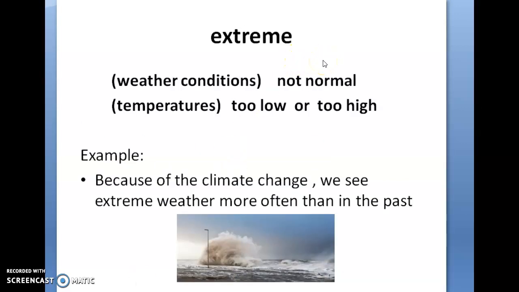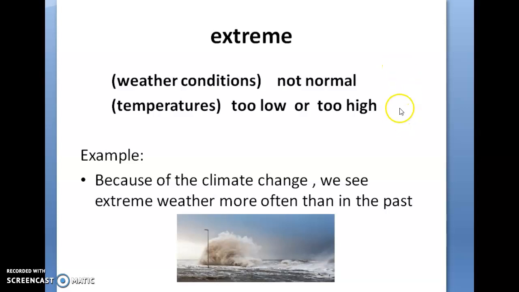Now, the word extreme. When we speak of extreme weather conditions, we mean that the weather conditions are not normal. For example, if temperatures here in Athens drop to about 10 degrees below zero, it's extreme weather conditions. It's not normal.